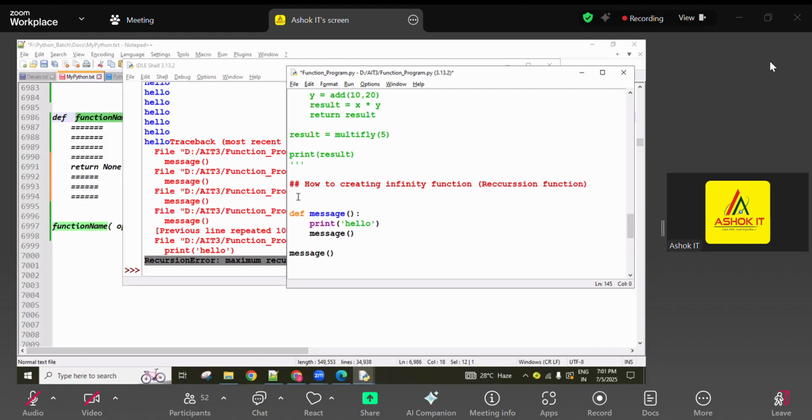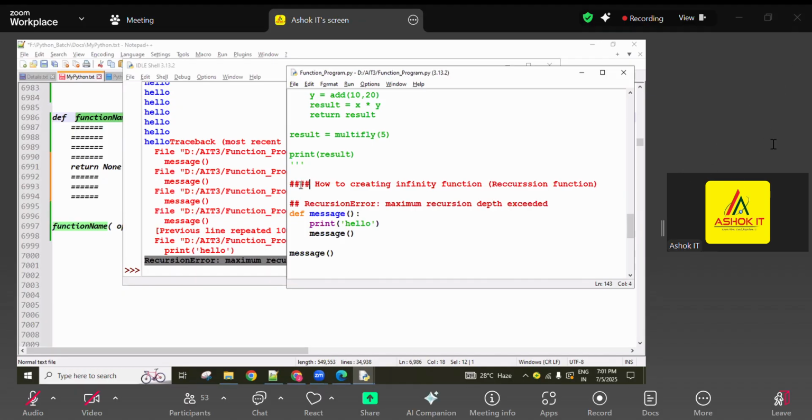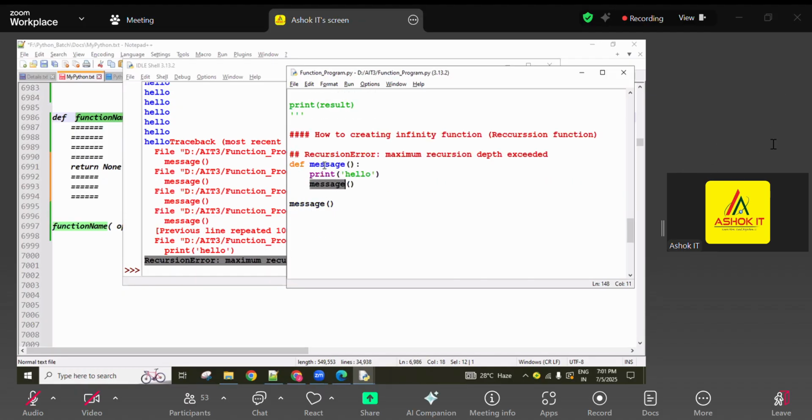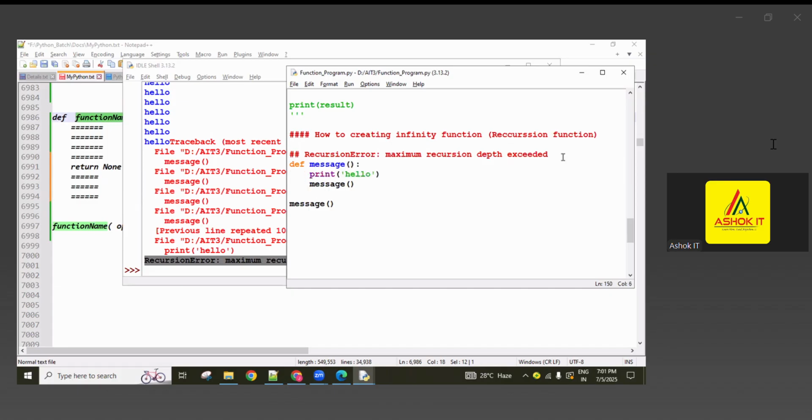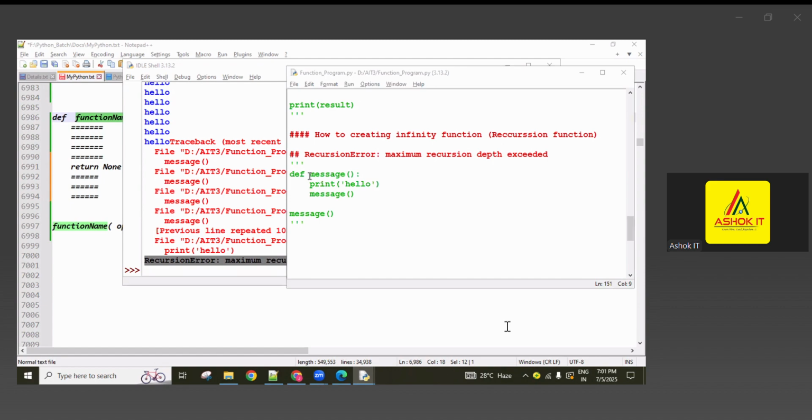Okay, so remember, guys, hope you are understanding now. If we call a function inside the same function, it leads to an infinity function. What is that also called? A function calling itself inside the same function is called a recursion function. For example, we write it like this, and because of this it leads to an infinity function.